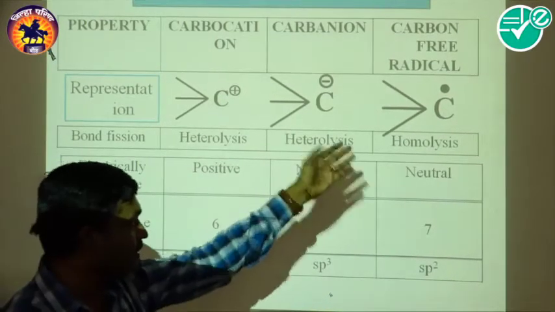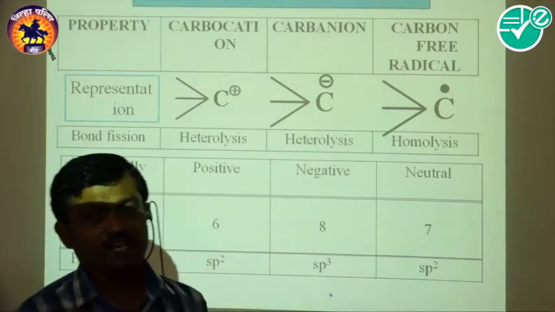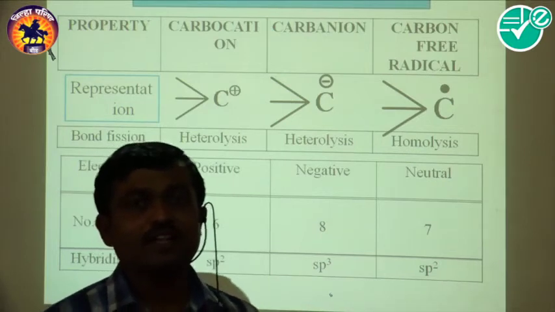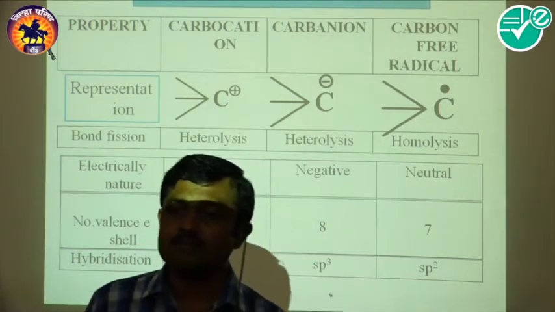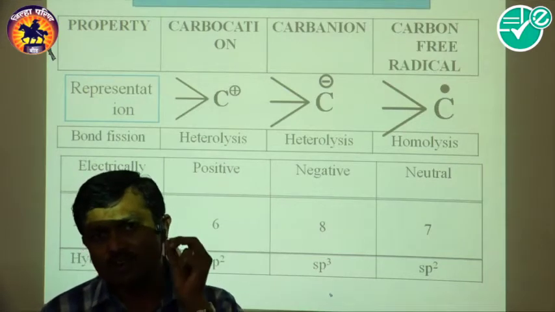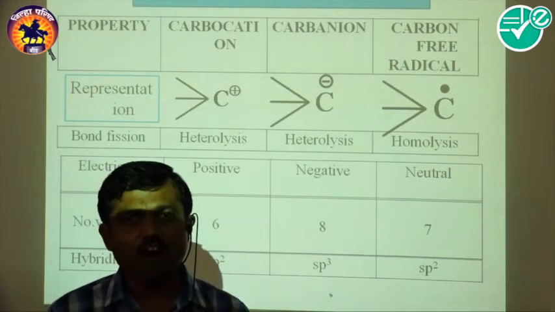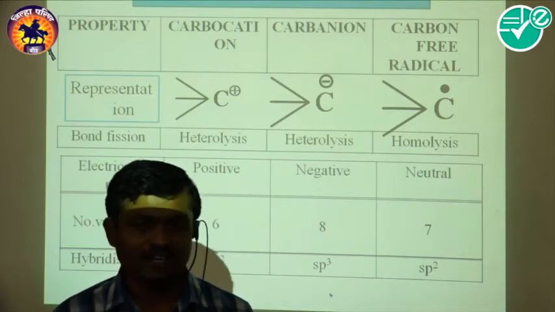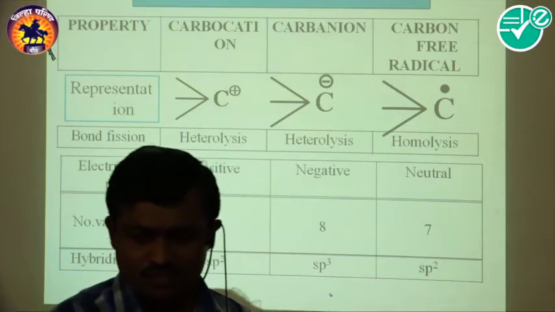And the free radical also has sp2 hybridization. In this way these are the properties of the intermediate species formed in homolytic and heterolytic bond fission.